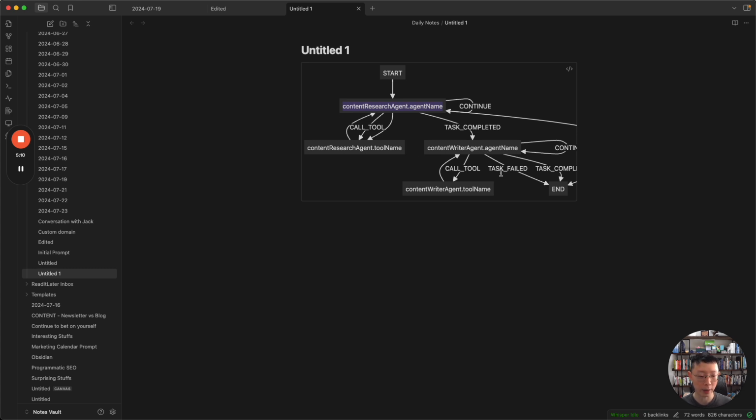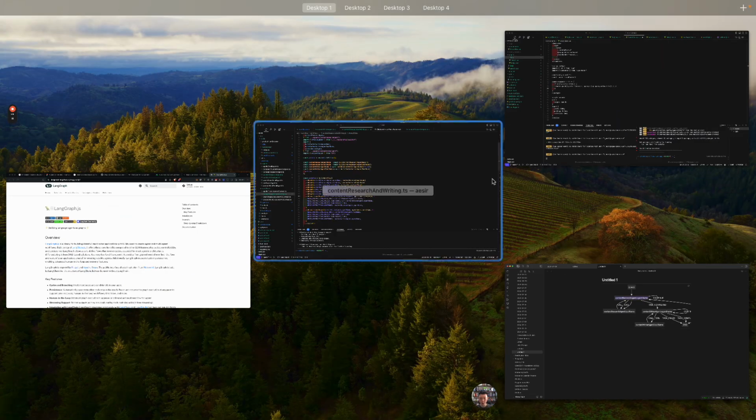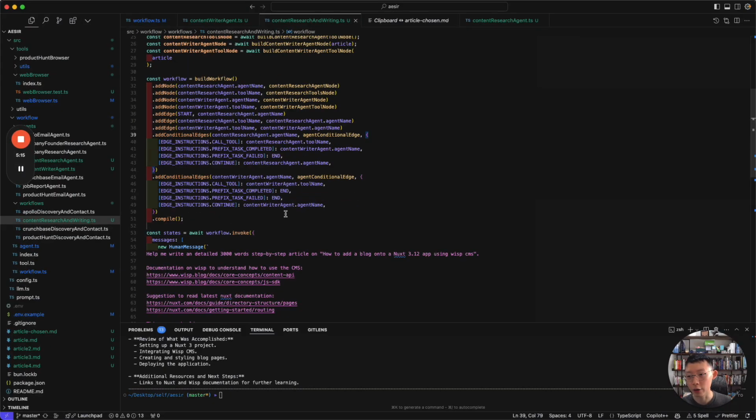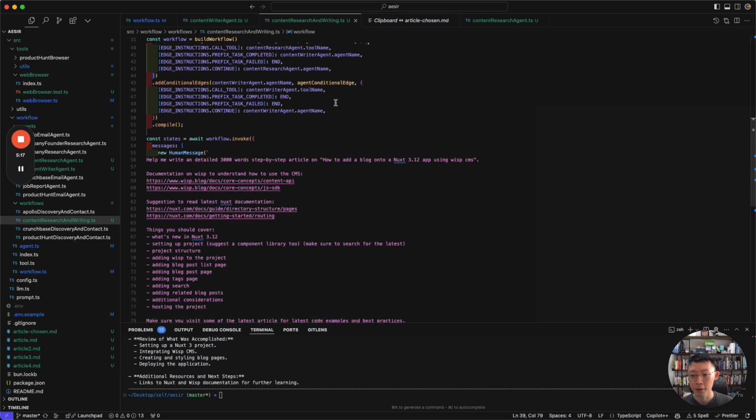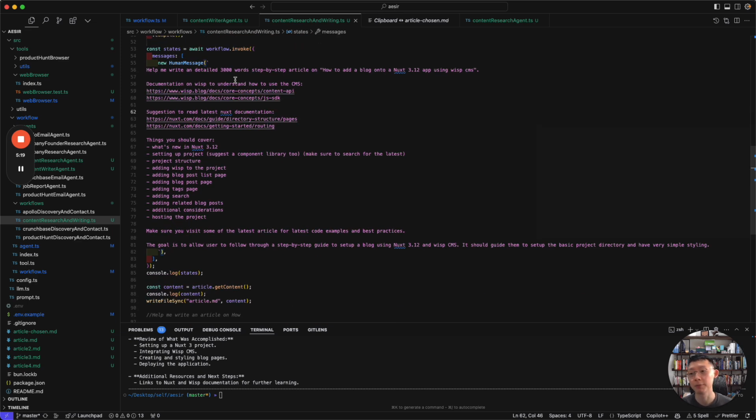It's a very simple two agent architecture, as described through this graph over here. I'm going to give it very basic instructions: help me write 3,000 word articles on how to add a blog onto a Nuxt 3.12 app using Wisp CMS. I specifically mentioned to visit these two documentations, and also read some of the latest documentation on Nuxt, because 3.12 is pretty new. It doesn't know everything from there.